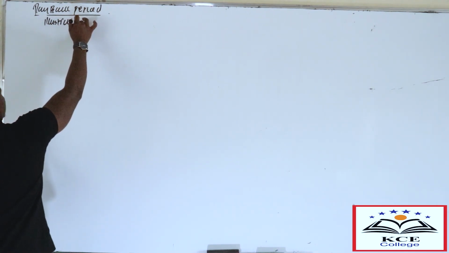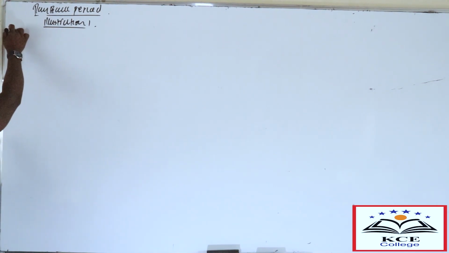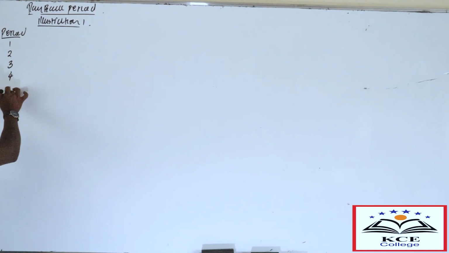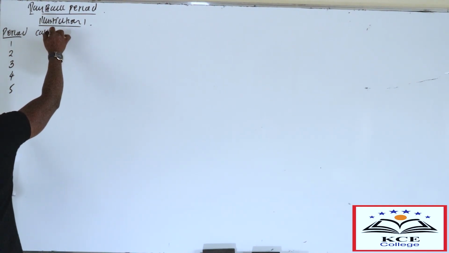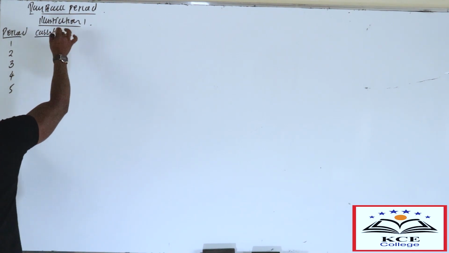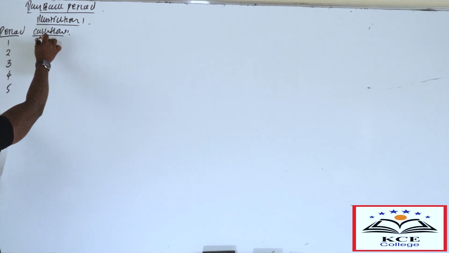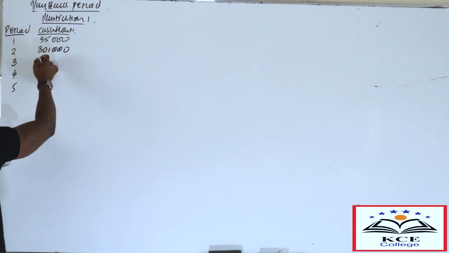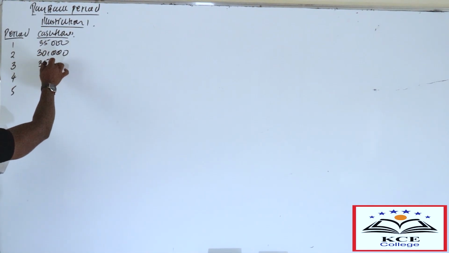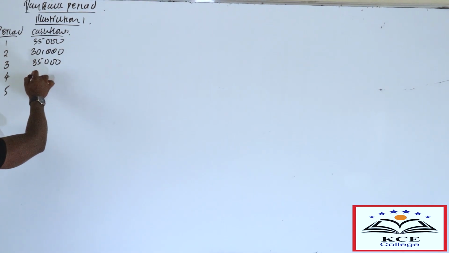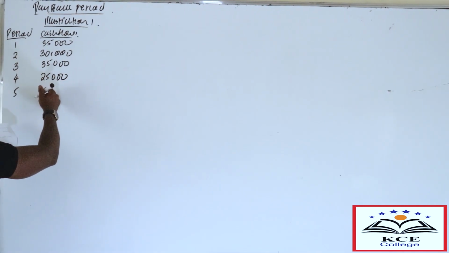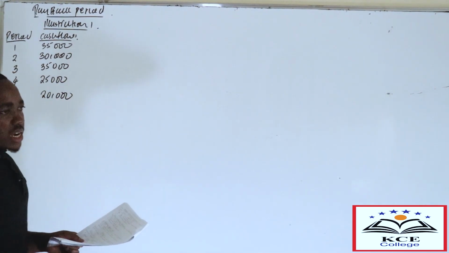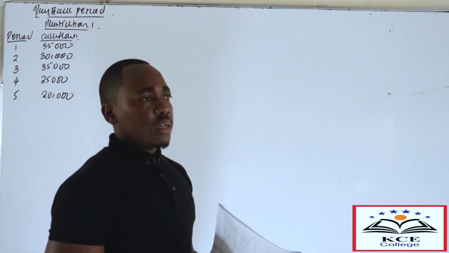So this is illustration 1. We have the period, the project is for 5 years: year 1, year 2, year 3, year 4, year 5. Then you are given the expected cash flows. Year 1, we expect to generate 35. Year 2, we have 30. We have 35. We have 25. We have 20. That's what we are given. Then we had invested 100,000. So we want to determine the payback period.